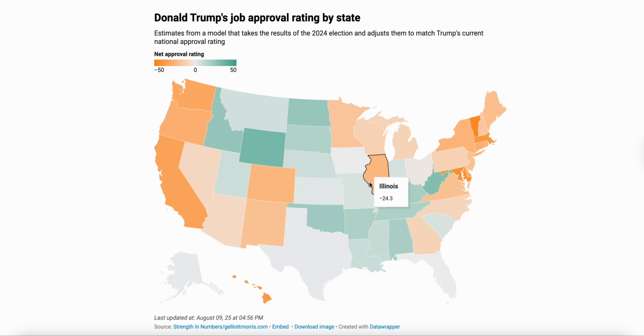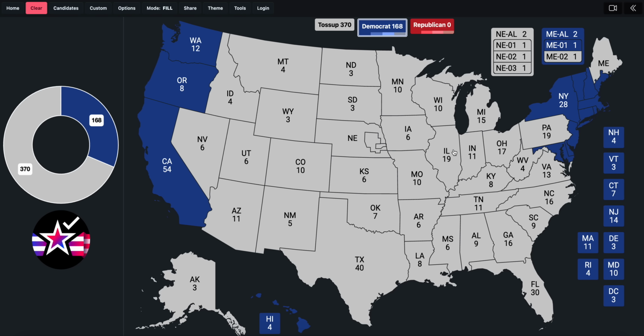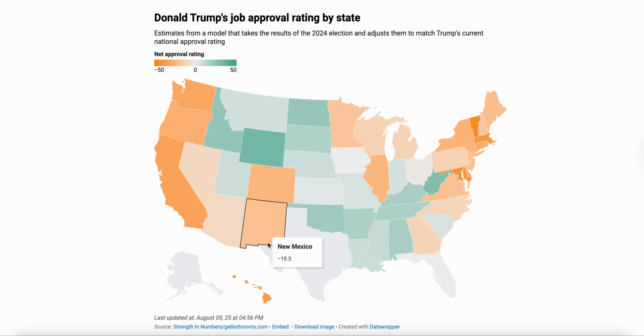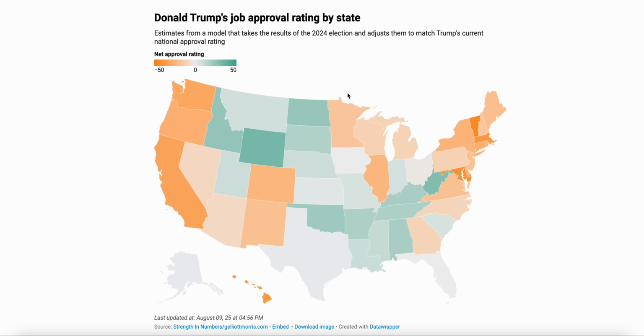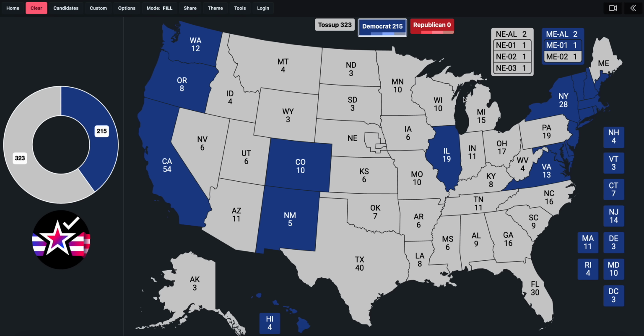Virginia becomes a safe state. Illinois becomes a safe state. These are states, again, that were more competitive than the last cycle, but aren't going to be that way under these metrics. New Mexico, Colorado pretty much round us out in terms of safe states for the Democratic side, but I think we actually might have Minnesota joining the bunch. But besides that, I don't think many of these other states are going to be safe. If I'm missing one, we'll find out in a few moments. But as of now, you're pretty much here. Nebraska's second district should join it too, but it brings Democrats to about 226.